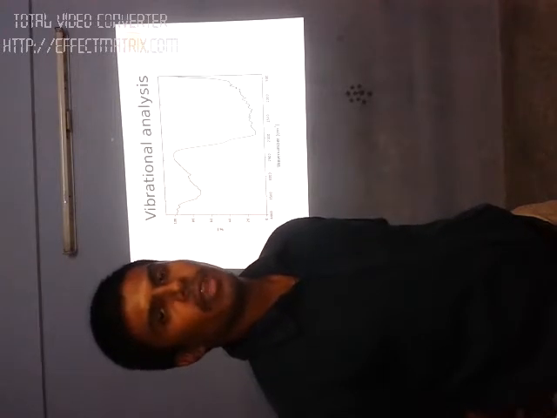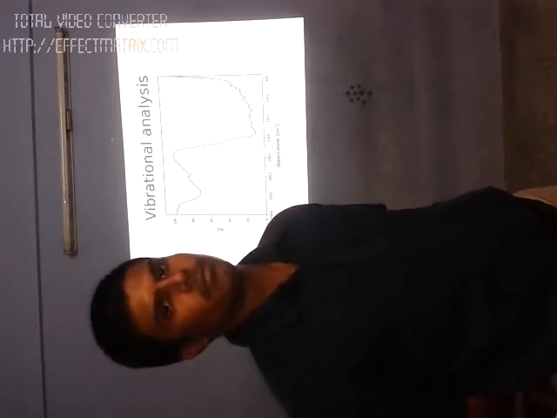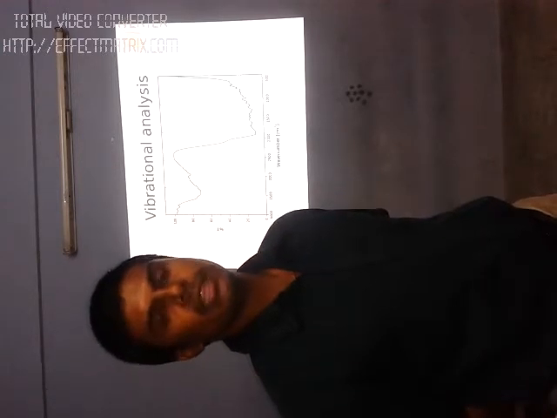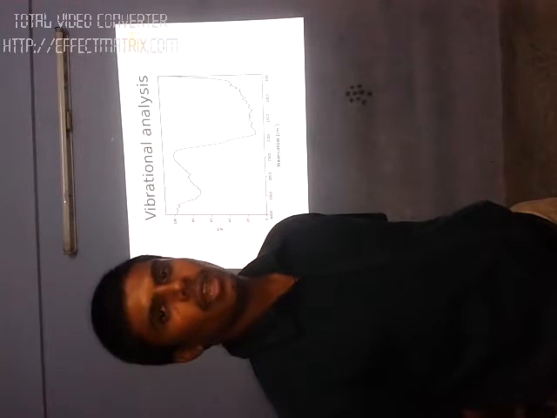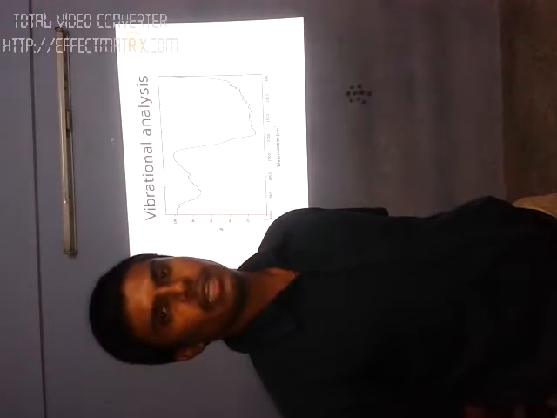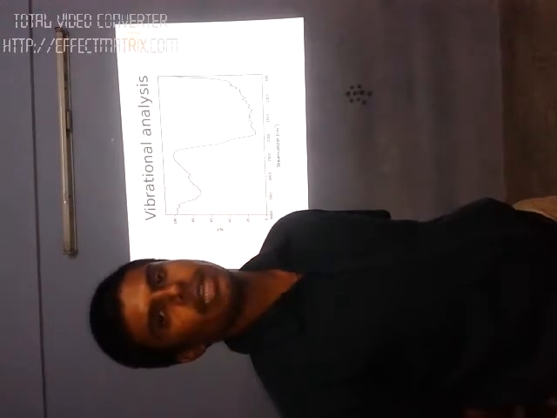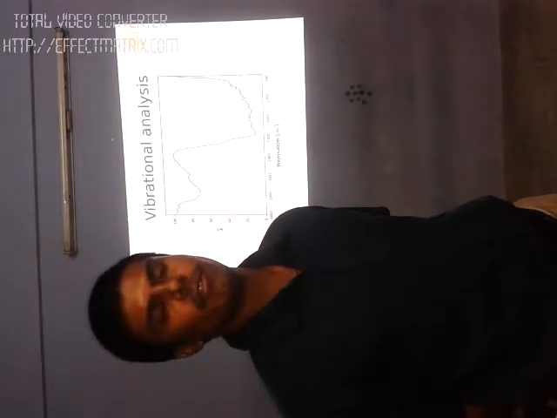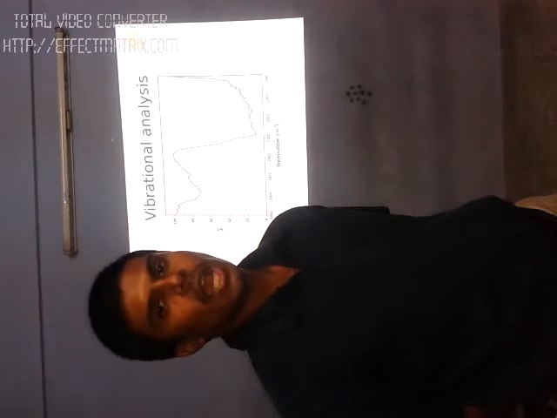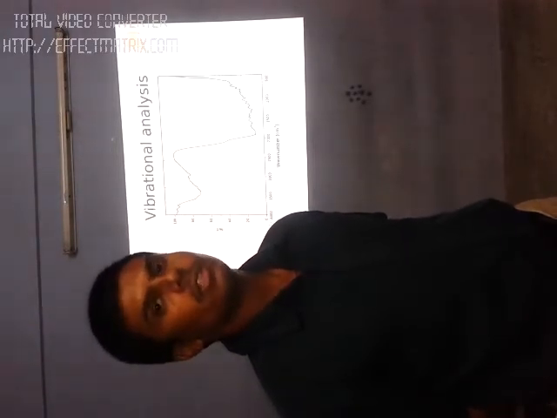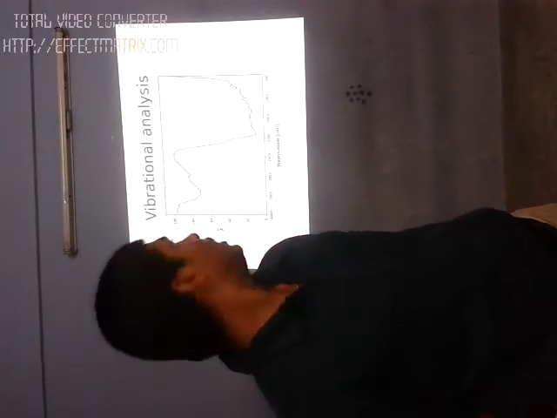Here I have taken the FTIR spectrum instead of XRD. Why am I not moving to XRD? Because all polymer materials are amorphous in nature. If you take an XRD spectrum for this coated film, you will get some noisy peaks and we can't get enough information from that. So I moved from XRD to FTIR analysis. Here I have recorded the FTIR analysis.